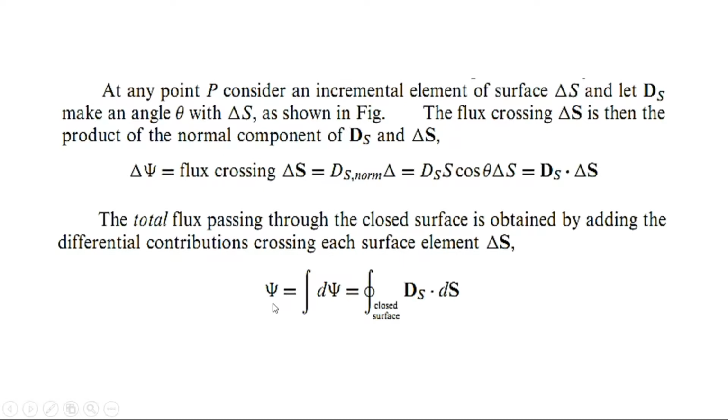So, the total flux will be equal to the integration of the differential flux, and it will be equal to the closed surface integral of D dot dS. Remember that this is actually the closed surface integral, but for simplicity we are taking a single integral. As we are evaluating a surface, a differential surface, we will take a double integral. Actually, a surface integral is a double integral.